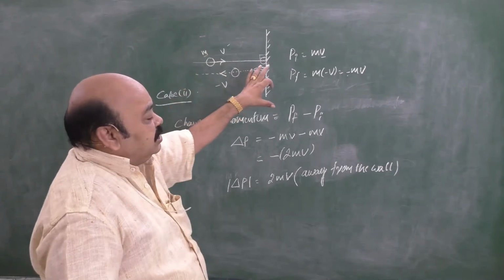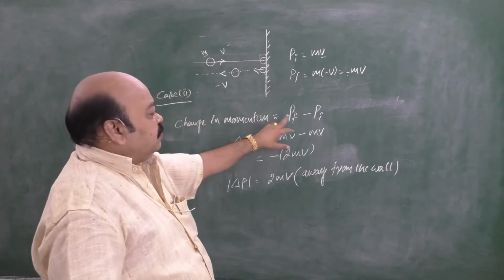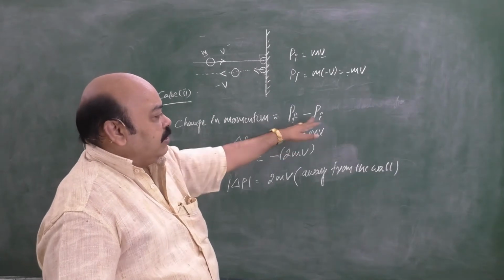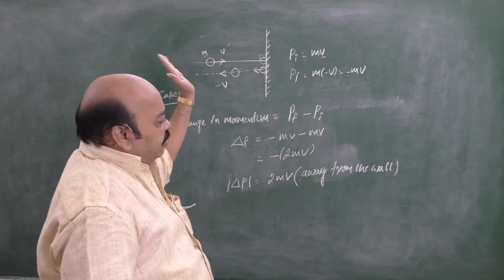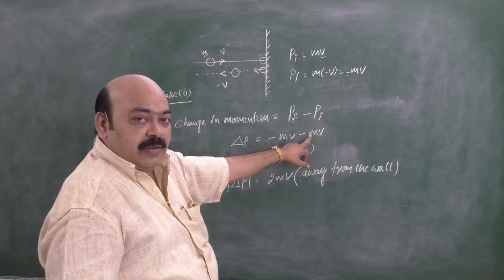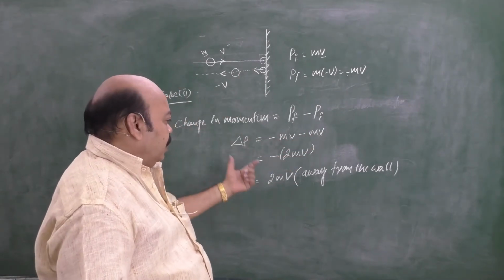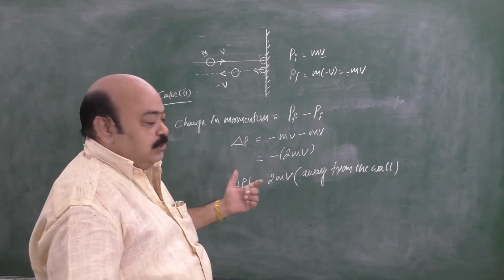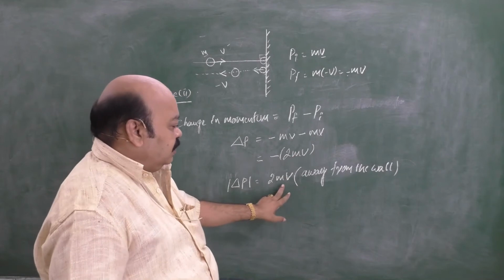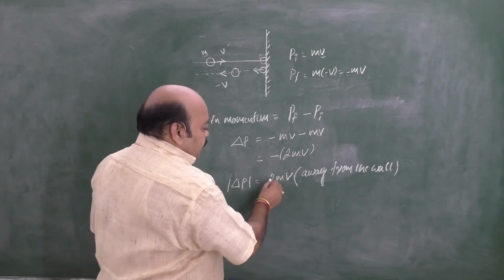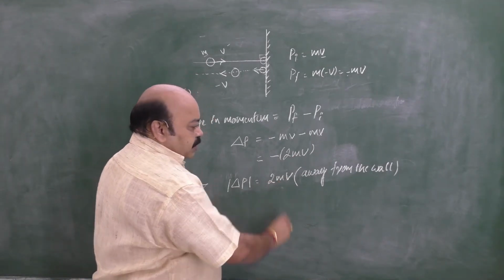Then what is the change in momentum? As per the equation, P final minus P initial. Final has a negative sign since it's moving away, and initial has a positive sign, mv. Then totally 2mv. When we are speaking about only magnitude, delta p is equal to only 2mv. Negative sign indicates that it is moving away from the wall.